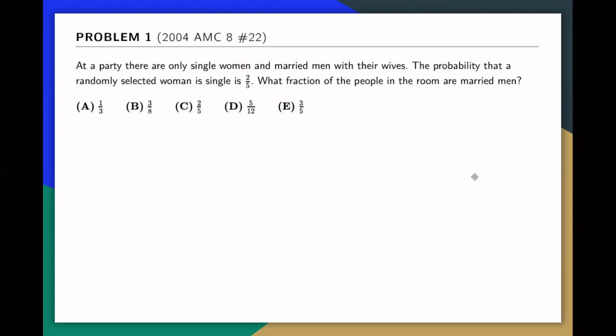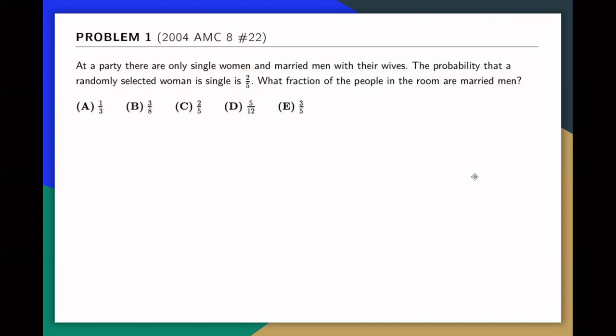Okay. So anyway, the first problem says that at a party there are only single women and married men with their wives. We are told that when randomly choosing a woman, the probability she is single is 2/5. So make sure you really understand that 2/5 is the probability of choosing a woman that is single.